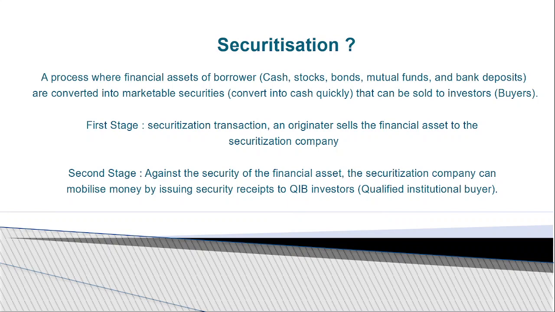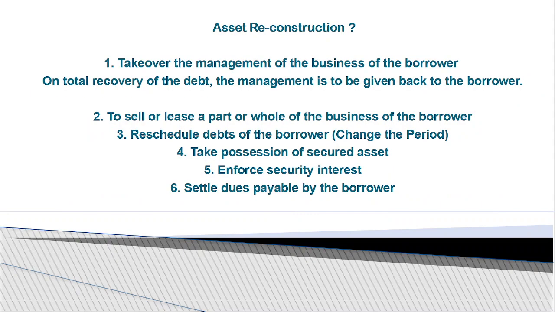Against the security of the financial assets, the securitization company can mobilize money by issuing security receipts to QIBs. These securitization companies identify the qualified institutional buyers, and the receipts are given to the QIBs. They buy everything from the borrower, sell it, and adjust it against the unpaid loan amount.